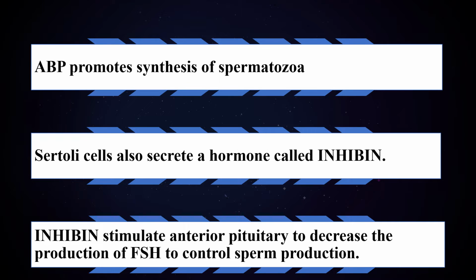ABP, or androgen binding protein, promotes synthesis of spermatozoa or sperm. Sertoli cells also secrete a hormone called inhibin. Inhibin stimulates the anterior pituitary gland to decrease the production of FSH to control sperm production, because sperm should be at a normal level, not more than that, not below that.